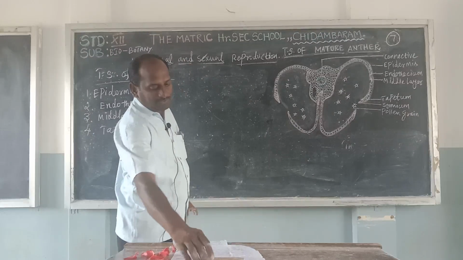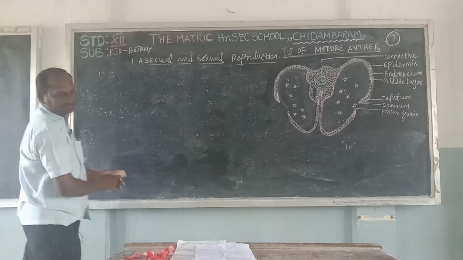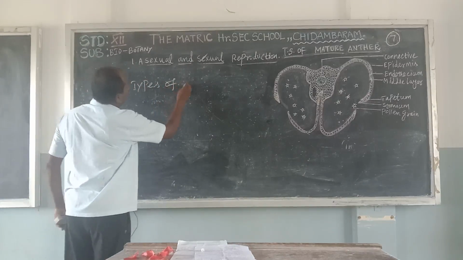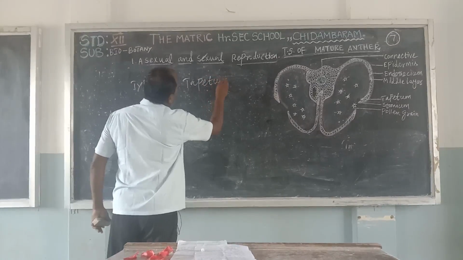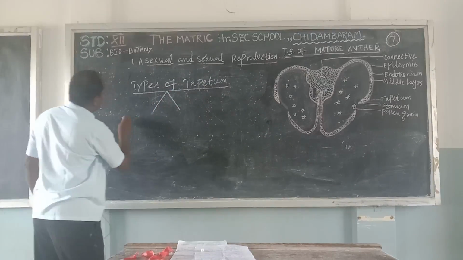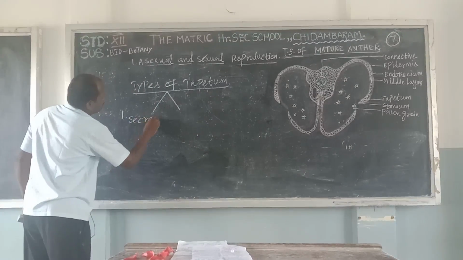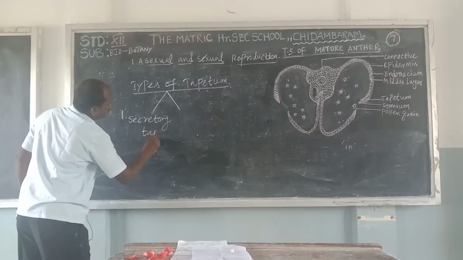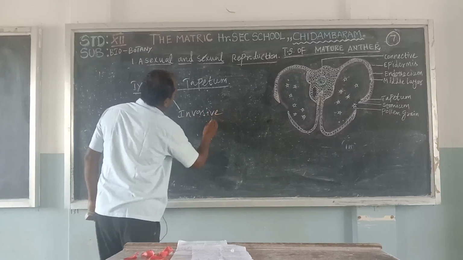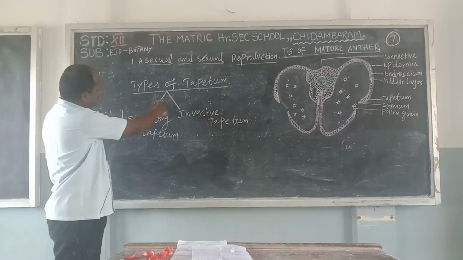Next, go to the types of tapetum. Next, types of tapetum. The tapetum is divided into two types.